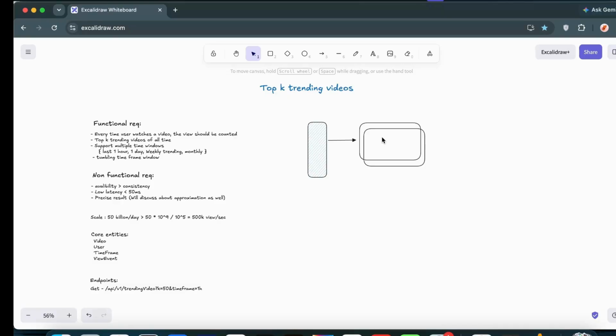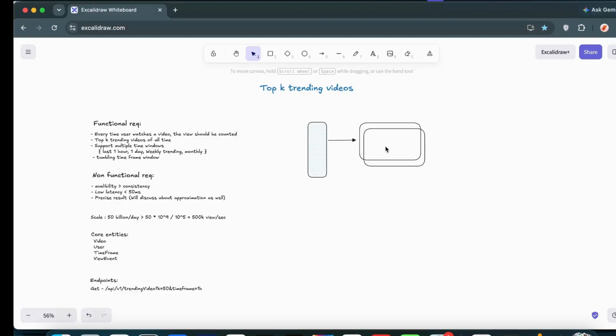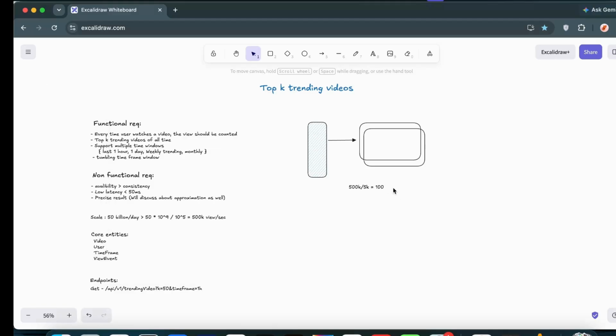Typically, we assume any particular server handles 5k requests, because the server's job is far more than simply collecting the views. It has to create events, and it has to validate the users and many other things. So we assume a server can handle 5k requests per second. With 500k requests and 5k per server, we require 100 such servers to handle all the views from different regions.